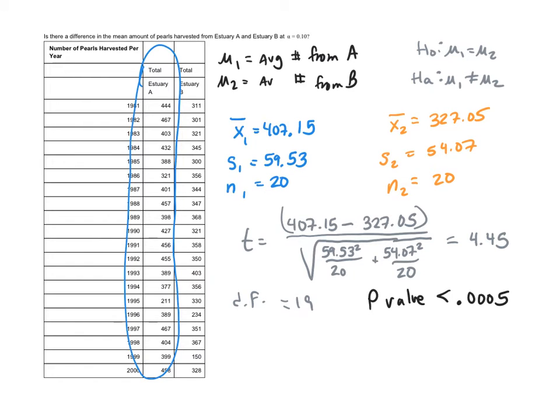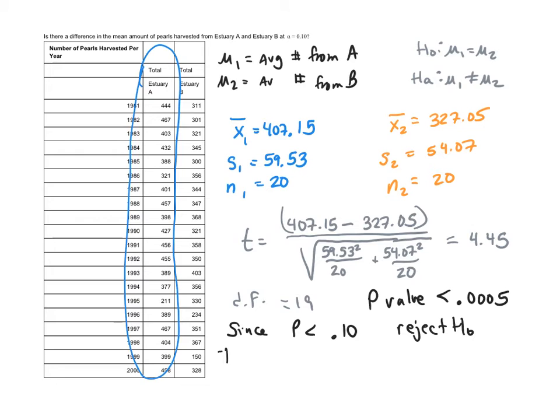Now, of course, we can use our technology, and we'll make another video to show you how to use the technology, and it will give you the actual p-value. The p-value from the technology will turn out to be 0.0001, so definitely smaller than what we have. So when we do that, you'll see how that works out. But regardless, since the p-value is less than 0.10, which was our alpha, we'll reject the null.